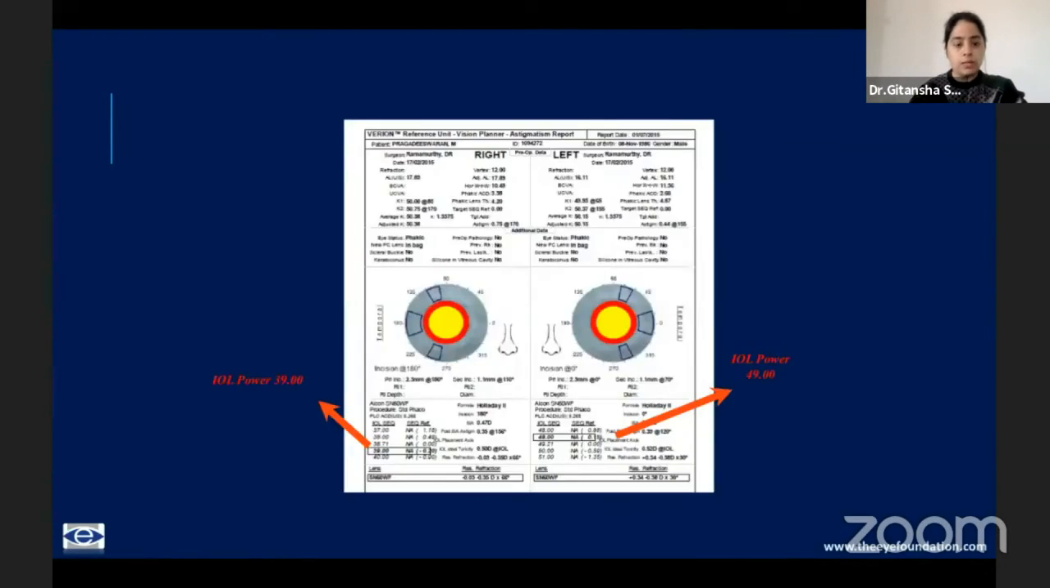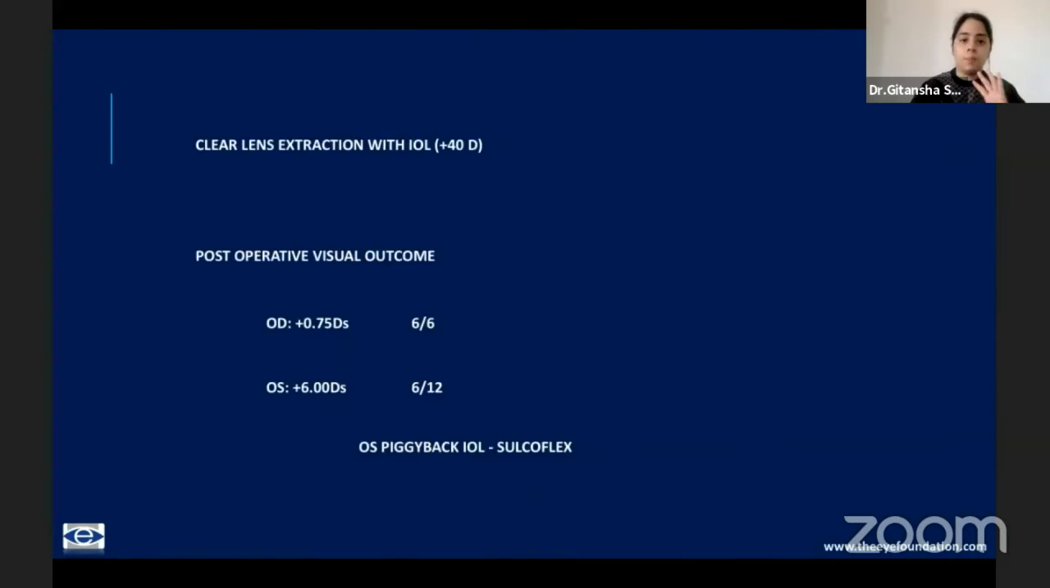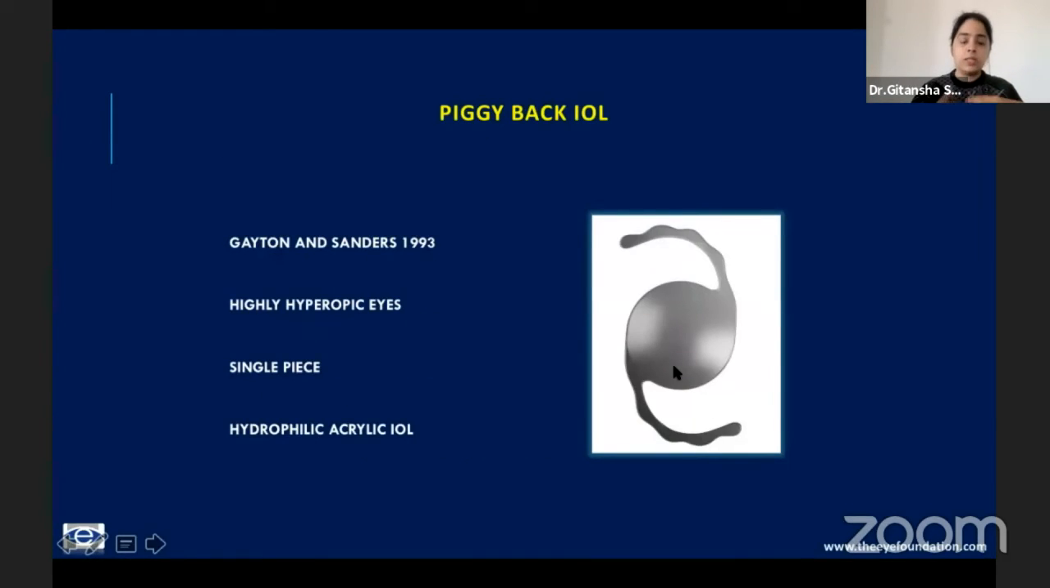So what we've done here is a clear lens extraction, but you can see that the IOL power here is around 39 in one eye and 49 in the other. The maximum commercially available lens power, especially with the Thickness, would be around 40 diopters. After doing that, the right eye was almost emmetropic, but the left eye still had a large amount of refractive error left. The other options would be to do a piggyback IOL, or we use the Sulcoflex. This is a lens which sits on top of another lens in the sulcus. So this can be used in highly hyperopic eyes.